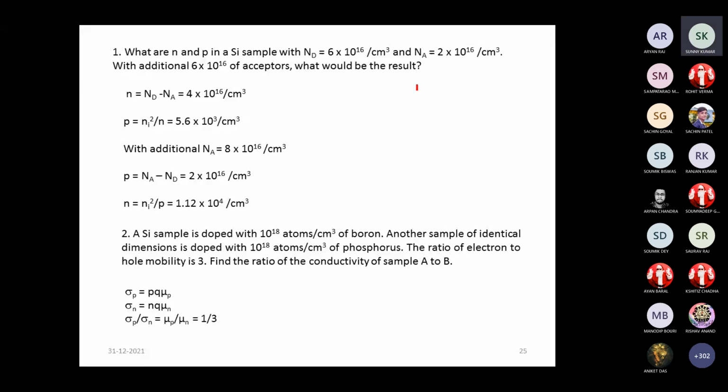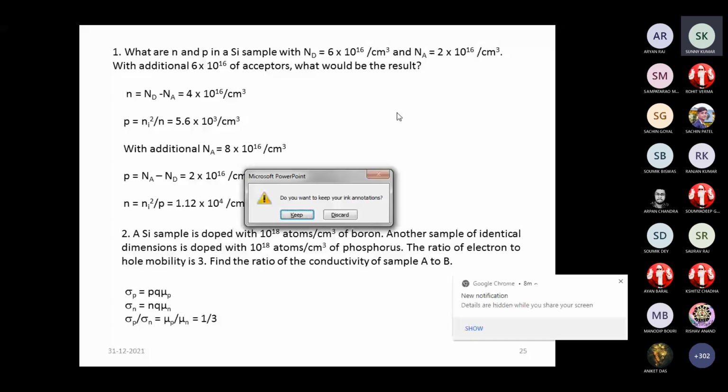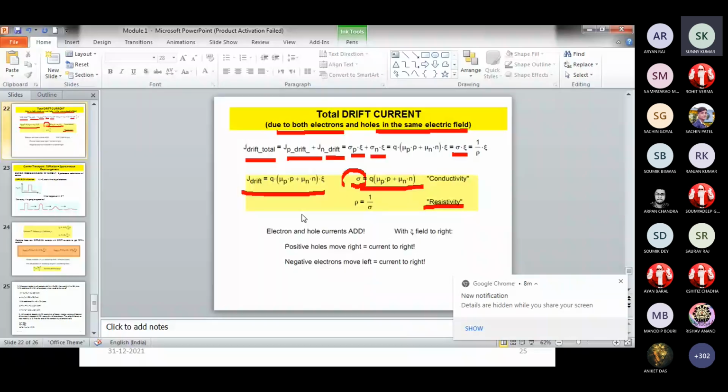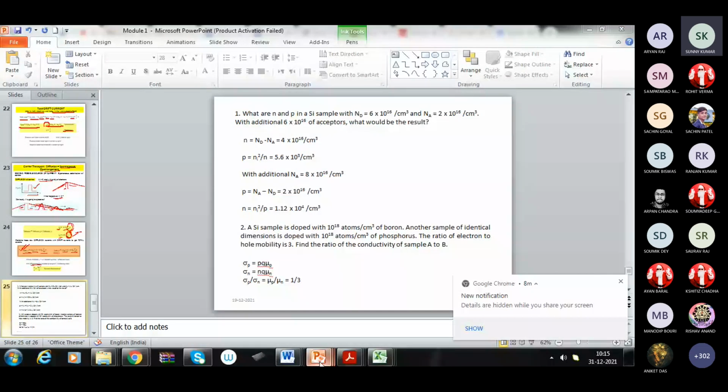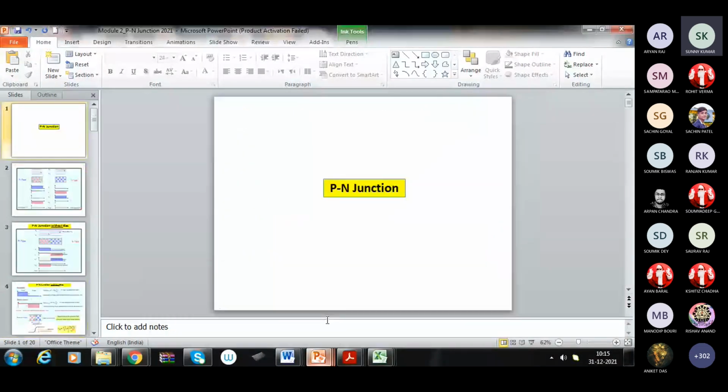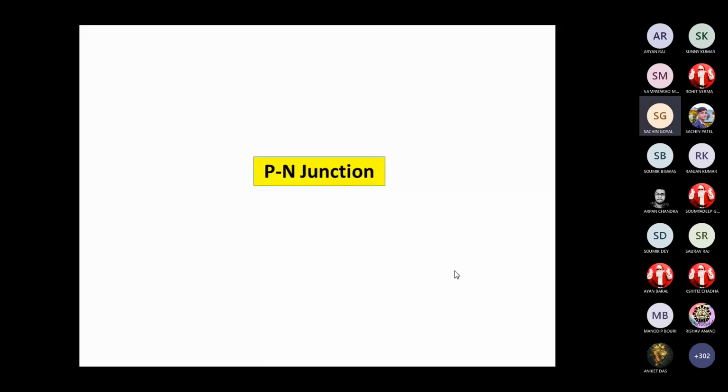Let me share my other module 2 portion. Is it visible? Yes, sir. Okay, fine. So whatever we have discussed, the different types of semiconductors and their transport, the carrier concentrations and the transport of their carriers.